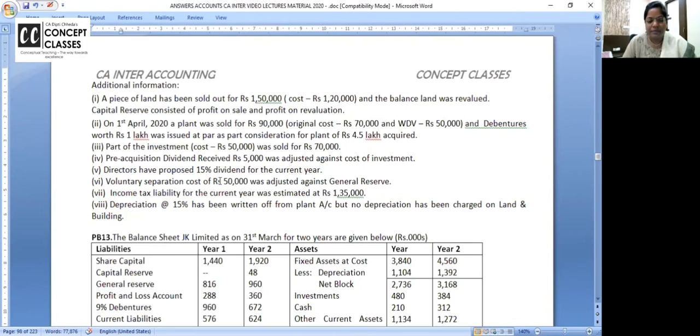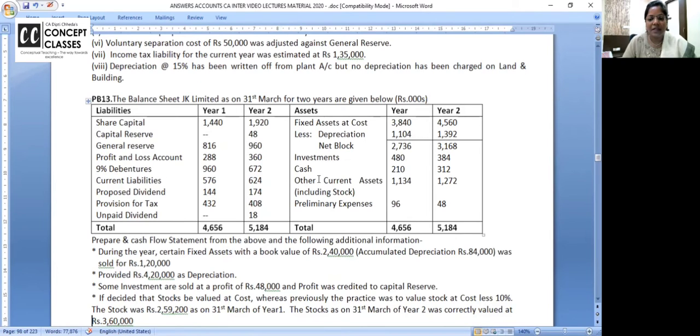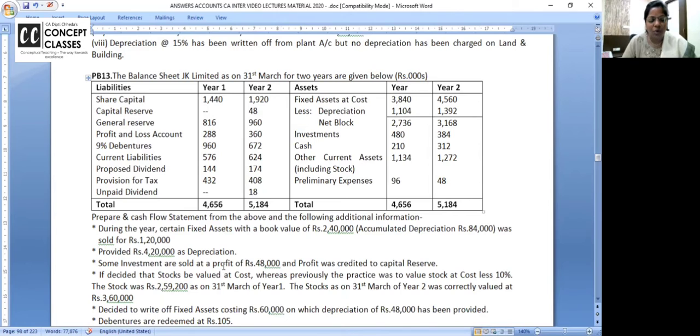Now, the liability side was done. Asset side, investments. Investments are there, 480 and 384. And investments are sold at a profit of 48,000, and the profit was credited to capital reserve. Can you all see on the liability side, capital reserve was nil and now it is 48,000. It means investment sale profit is not credited in the P&L account.